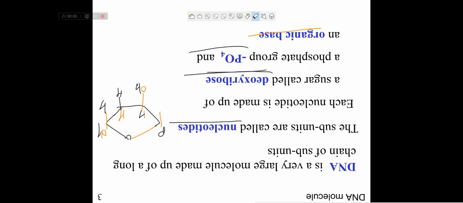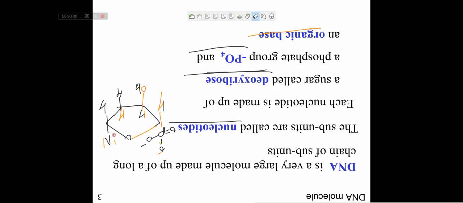A phosphate group is present here, and the organic base is present here.